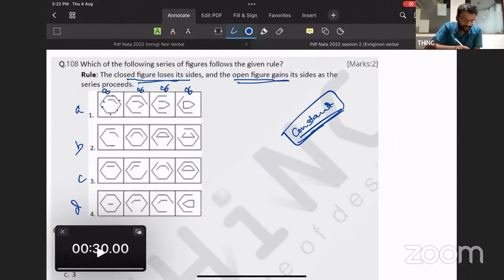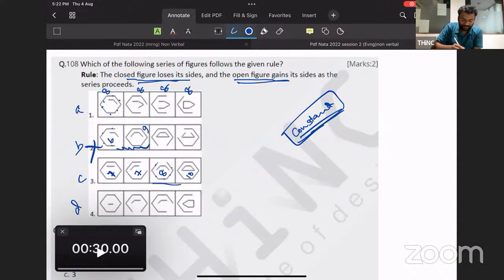Similarly, coming over here, 6 plus 3, 9. The numbers are not constant, so option 2 is wrong. We are trying all the options. Here 7, 5 plus 2, again 7. Next 8, next is 10.